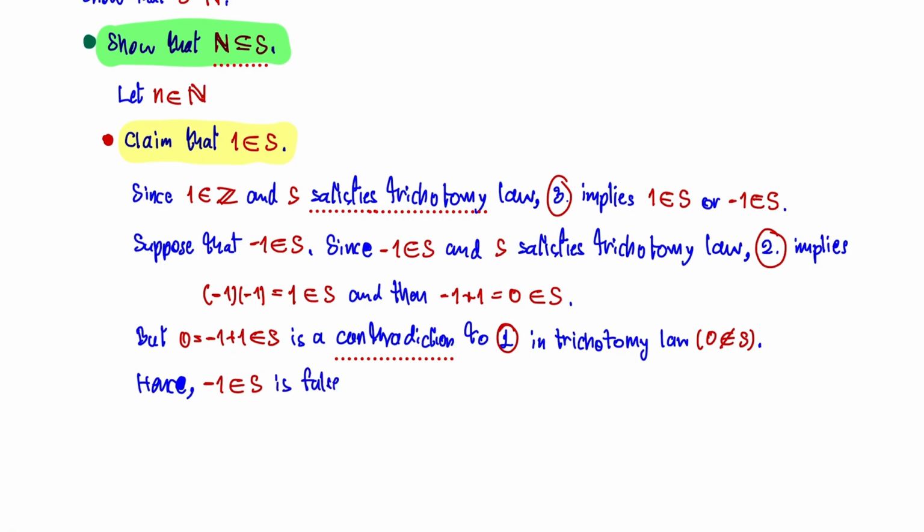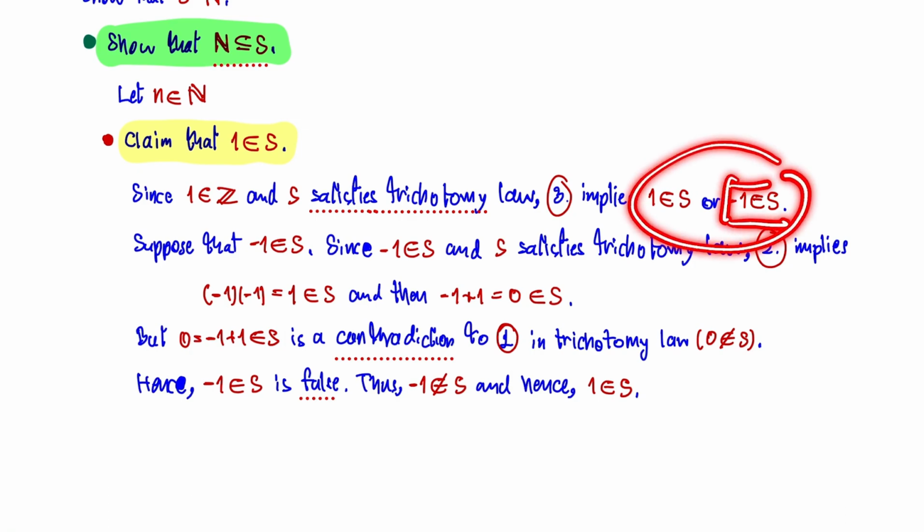Therefore minus 1 cannot be in S, and hence right now 1 is in S. This means that this statement is now false. What we have right now is just 1 is in S. Okay, great. 1 is in S.